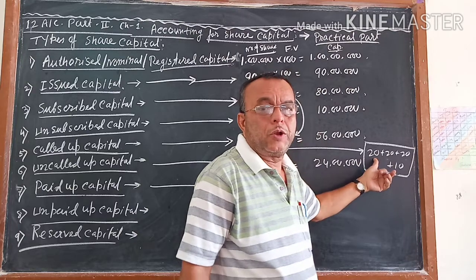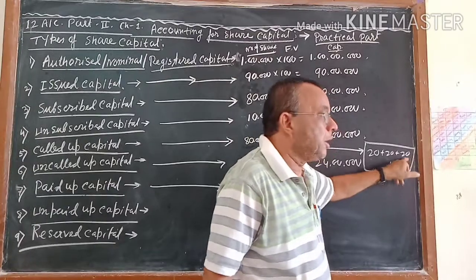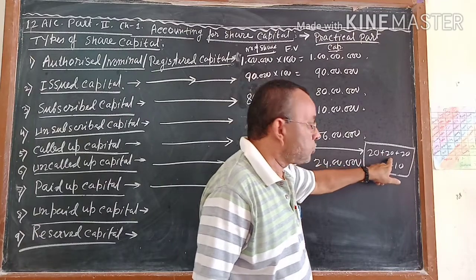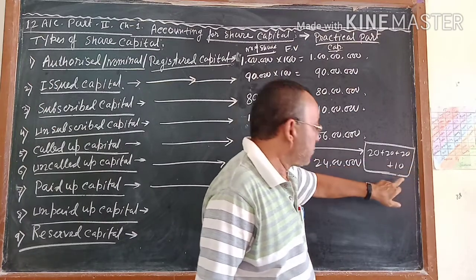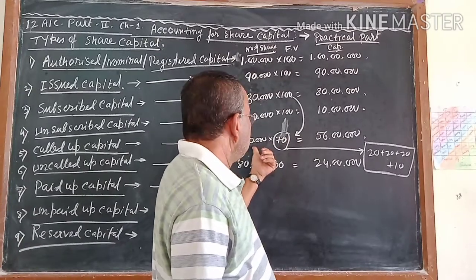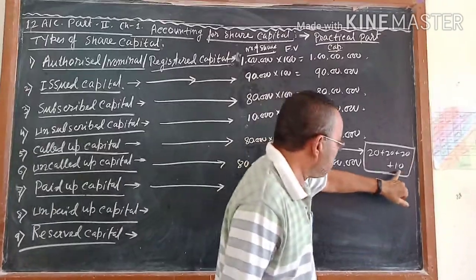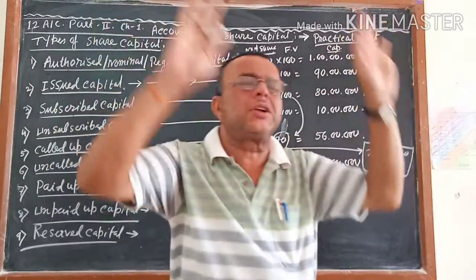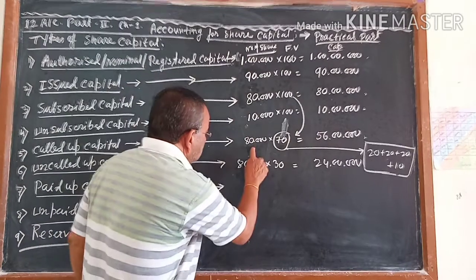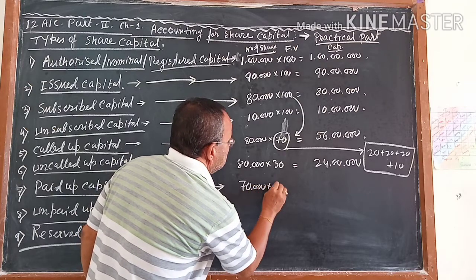First installment they will pay when they will send the application. Second when company will say. Third when company will say. Fourth when company will say. Suppose first installment everyone paid, second also everyone paid, third also everyone paid, but fourth one, out of this 80,000 shareholders, 70,000 shareholders paid this money, or 10,000 shareholders did not pay. Whatever you think. So now company is telling that out of this 80,000 shareholders, 70,000 shareholders paid the 70 rupees.